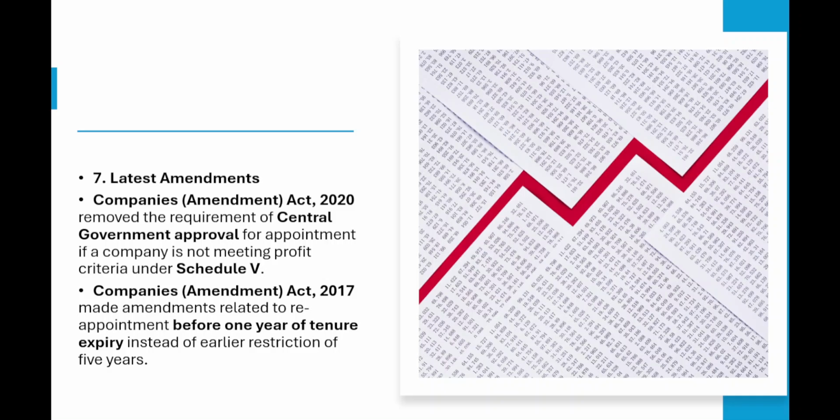And the Companies Amendment Act 2017 made amendments related to reappointment before 1 year of tenure expiry instead of the earlier restriction of 5 years. Earlier, before 5 years, no one could be reappointed, but now the amendment allows reappointment before 1 year of tenure expiry. That is, in the 4th year it can be done, instead of the earlier restriction of 5 years, right?